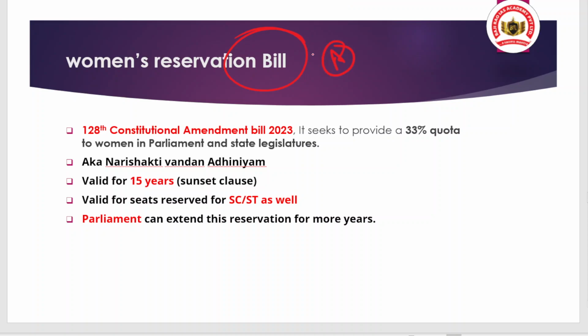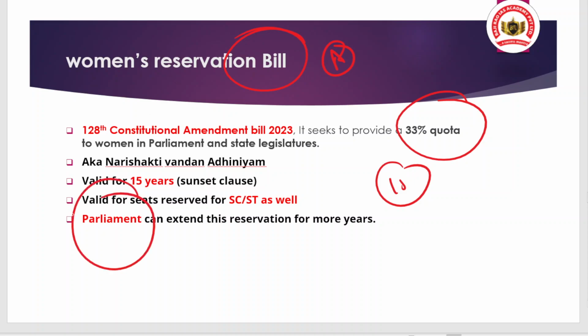Okay, and this bill seeks to provide 33% quota to women in parliament and state legislatures, and it is now also known as Nari Shakti Vandan Adhiniyam. This will be valid for 15 years, meaning after 15 years the provision of reservation may get automatically terminated. That's why it is also known as a sunset clause, because it gets automatically terminated. However, Parliament has been given the power to extend this reservation for more years. So that is also a point to note.